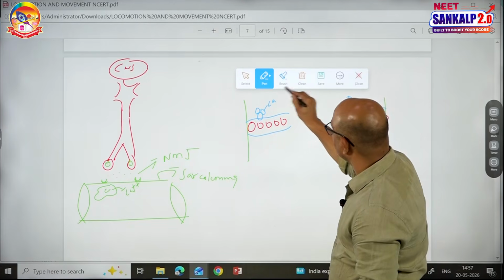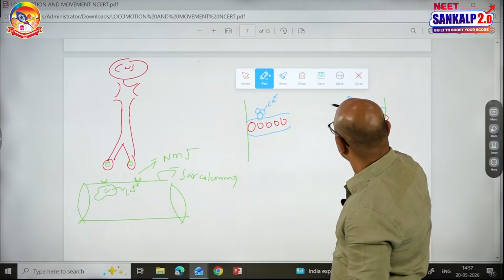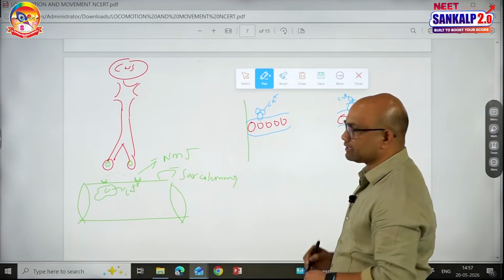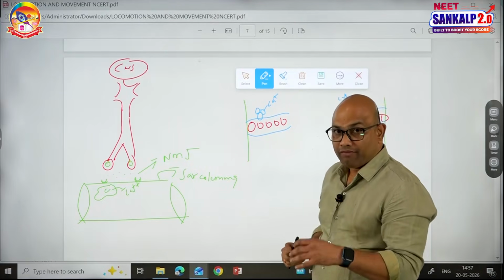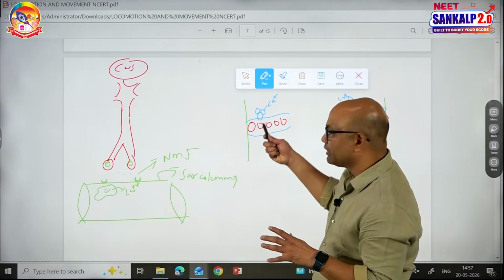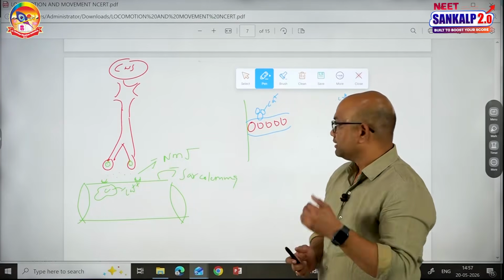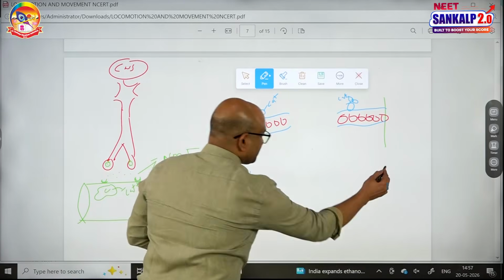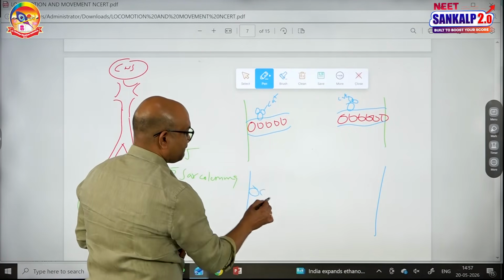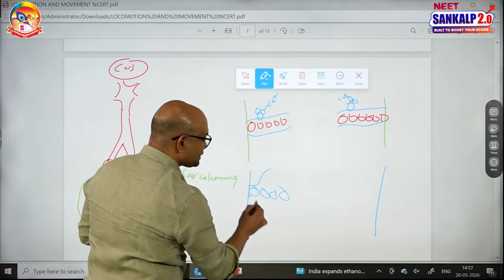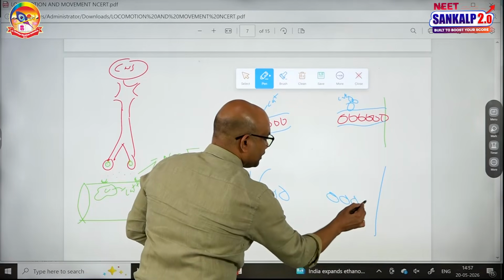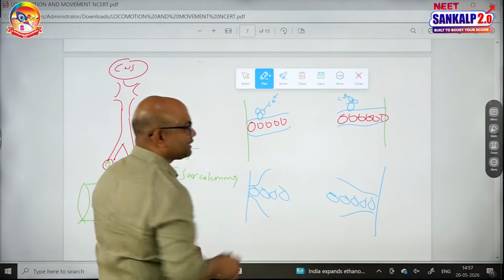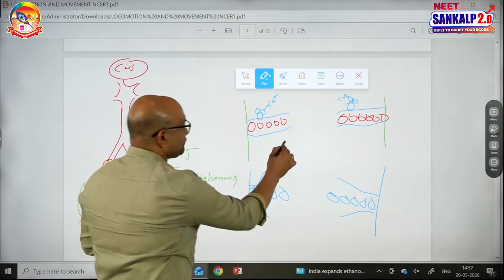Now the calcium binds to this. The binding of calcium will make some conformational changes in the troponin as well as tropomyosin. That causes unmasking of myosin binding sites on actin, and this one is myosin.